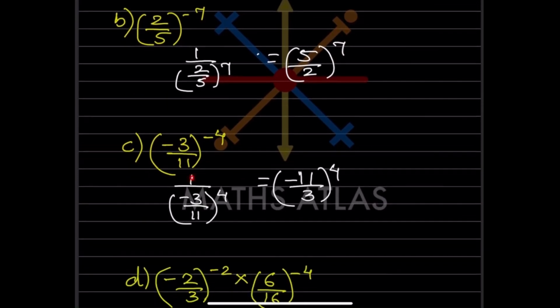Now this will be 1 by, this thing will be as it is. This will become positive again here, because now 1 by this is in a fraction, so that is going to be minus 11 by 3, raised to 4. Same over here, what we did in the previous one.